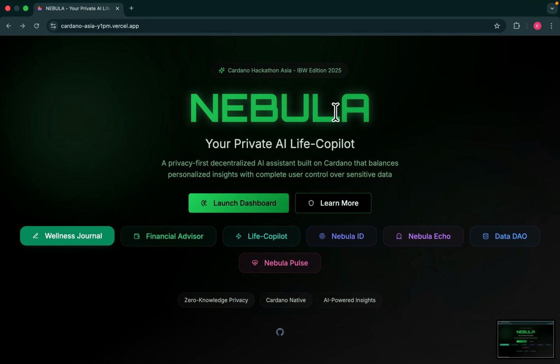Today, most of the AI is powerful, but it comes at a cost. It learns everything about us, stores our data, and uses it to profile or monetize us. So we developed Nebula, which uses the ZK framework and the Masumi AI network to implement a secured, privacy-first life